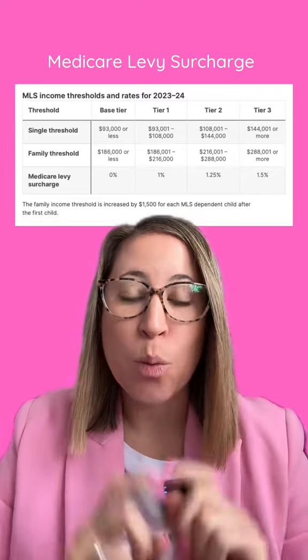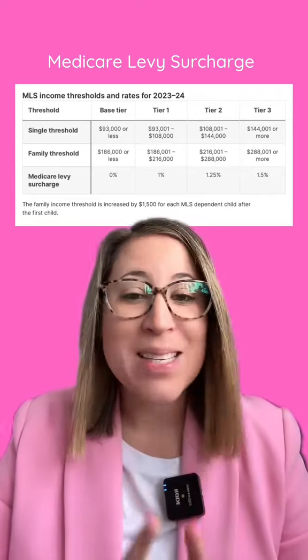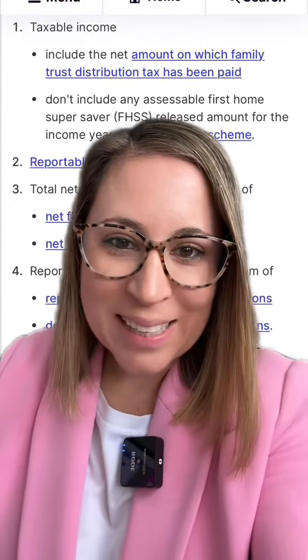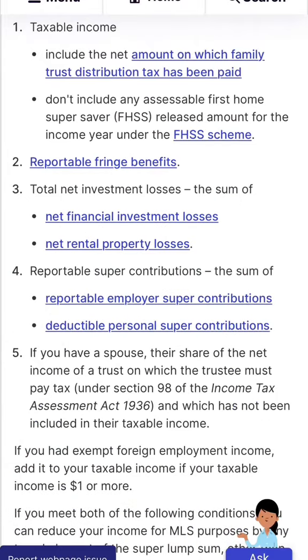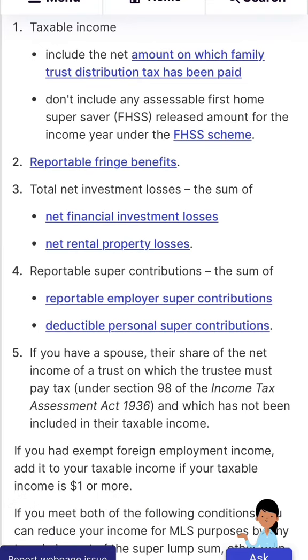Now let me show you what is included in this income, because it's not just taxable income, it's adjusted taxable income, just to make it more confusing. So here's a little excerpt from the ATO website. So it includes the net amount on which family trust distribution tax has been paid. Don't include assessable first home saver released amount. Include reportable fringe benefits. Now that's important because those are not included in your taxable income, but they're included for the Medicare Levy surcharge purposes.